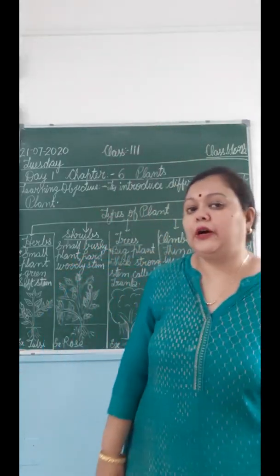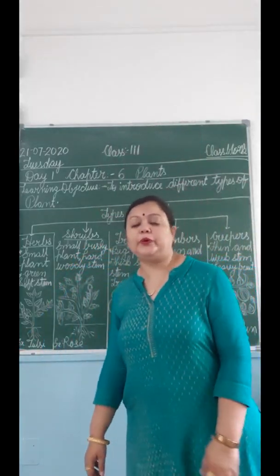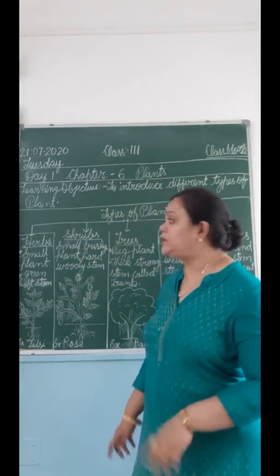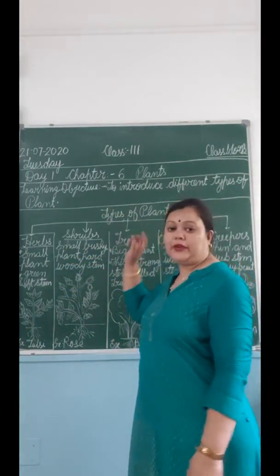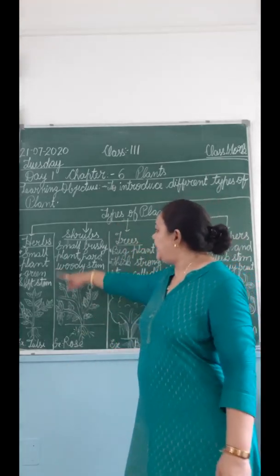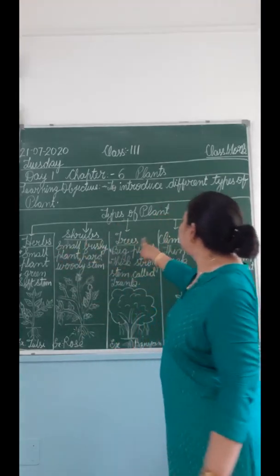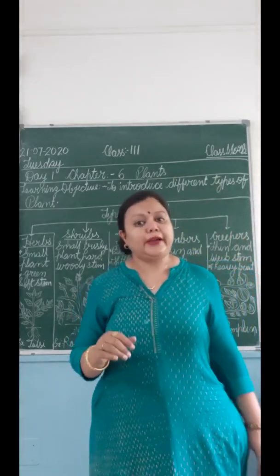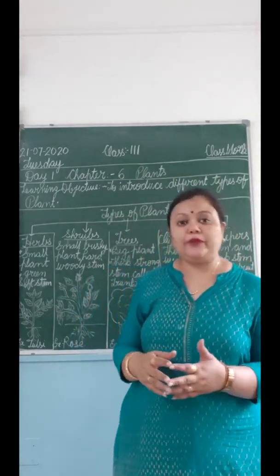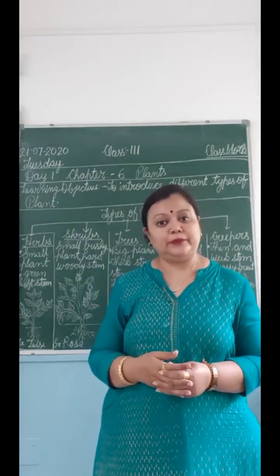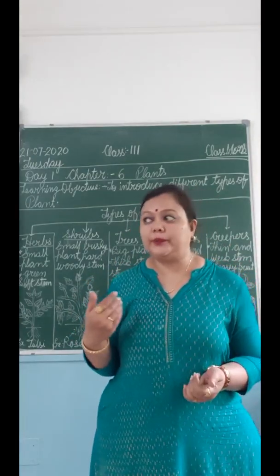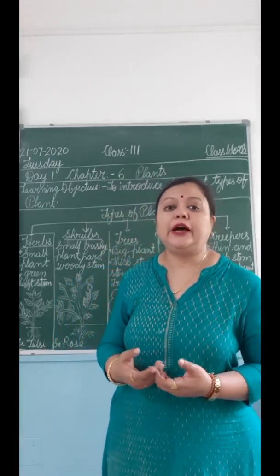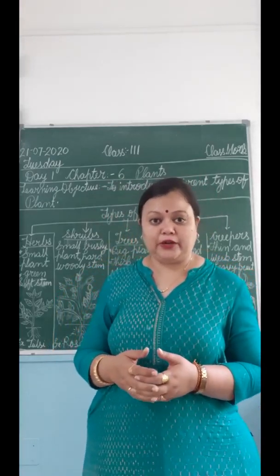So children, with this I am going to complete this class. Before that, in this class we have learned types of plants. We have learned 5 types of plants. They are herb, shrub, tree, climber and creeper. You have seen the plants, you understood the character of each plant. Every plant is not the same in size, shape or length. So we have different types of plants, and now we can recognize them.